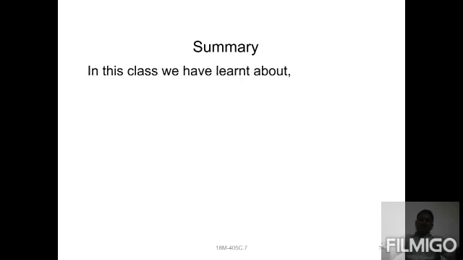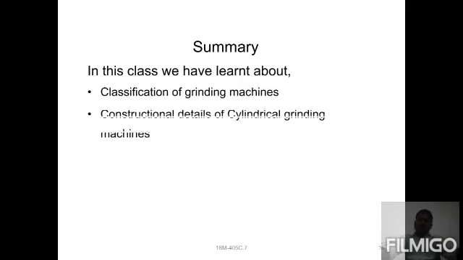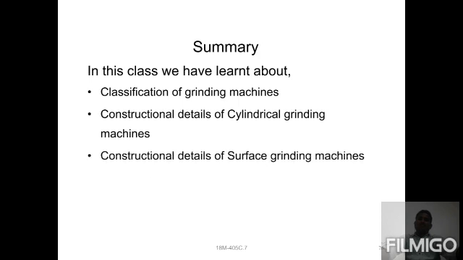Once again, let us refresh the classification of grinding machines. Cylindrical grinding machines are external and internal. External cylindrical grinders are center type and centerless, and internal grinders are also center type and centerless.